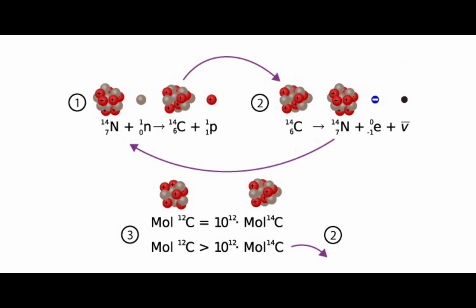Carbon-14 is a radioactive substance. At any given moment, carbon-14 is decaying in an object, and if that object is living, it is also being replaced at a steady rate.